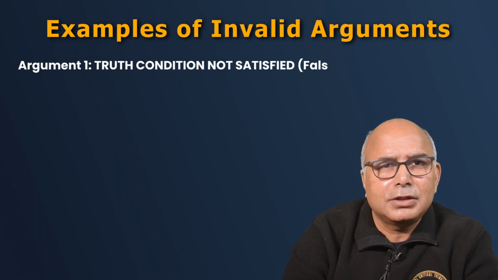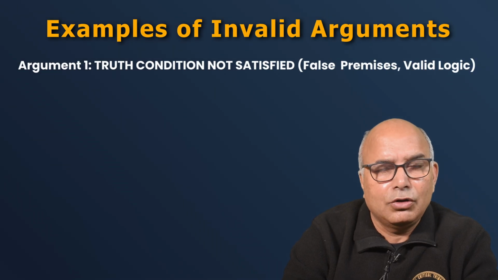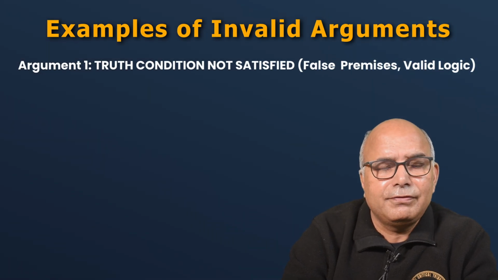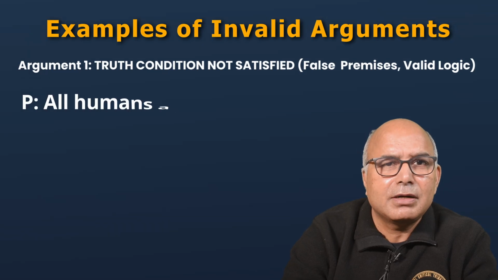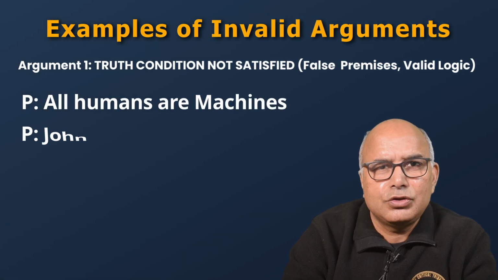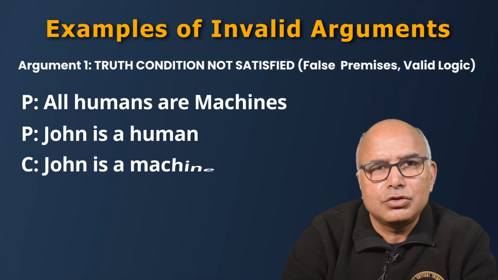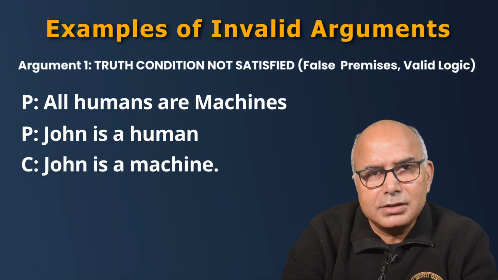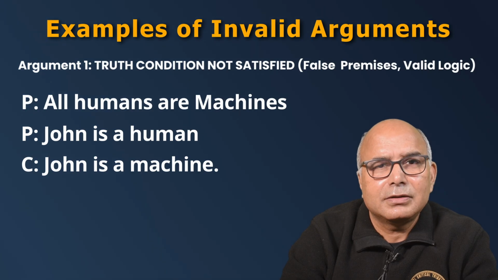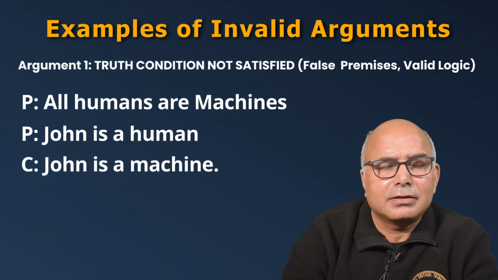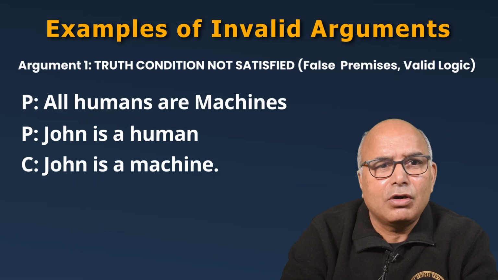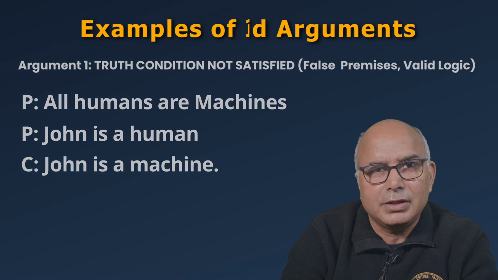Let us take an example where the truth condition is not satisfied but the logic is correct. For example, if we say all humans are machines and John is a human, and on the basis of that we draw the conclusion that John is a machine. Now, in this case, the logic is correct, but the premises are wrong because all humans are not machines.